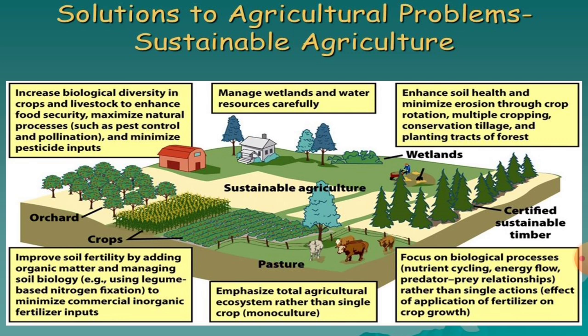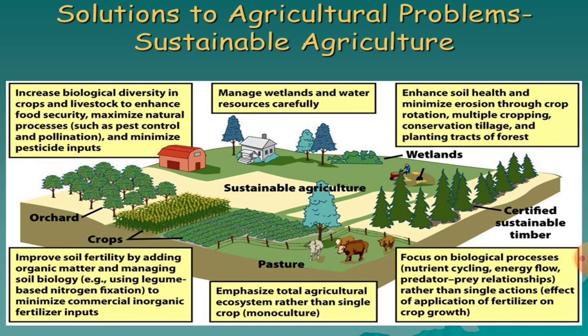Then emphasize the total agriculture ecosystem rather than a single crop, monoculture. You have to avoid monocropping or monoculture. It increases the incidence of pests and diseases, and herbicide resistance in weeds. You have to adopt the multiple cropping system. Then improve soil fertility by adding organic matter and managing soil biology.